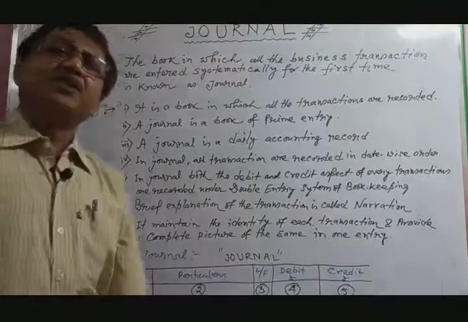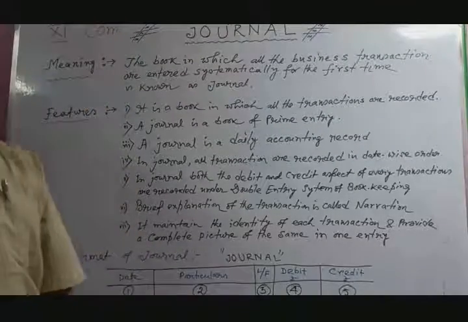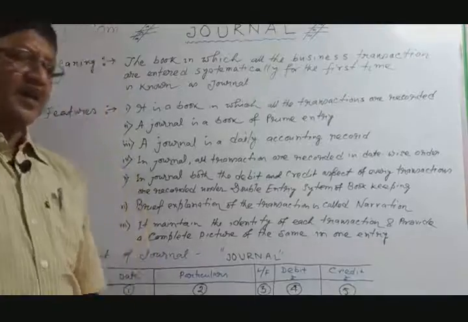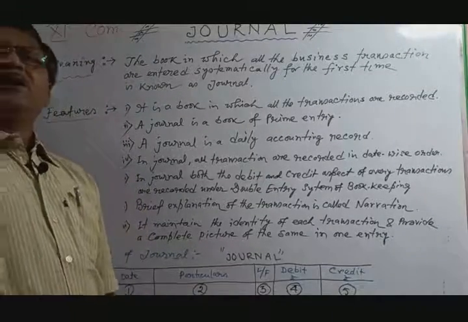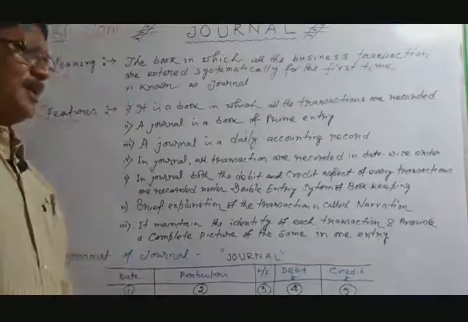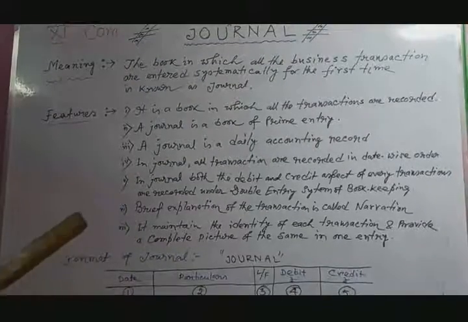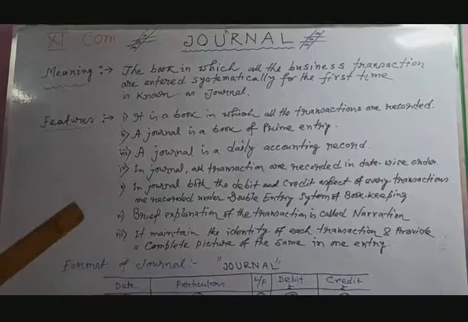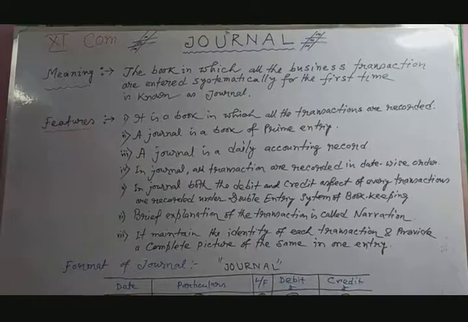You know, the double entry system means every transaction must be recorded under two sides, one side is the debit side and another side is the credit side. Okay. Now, the main features of journal are as follows.